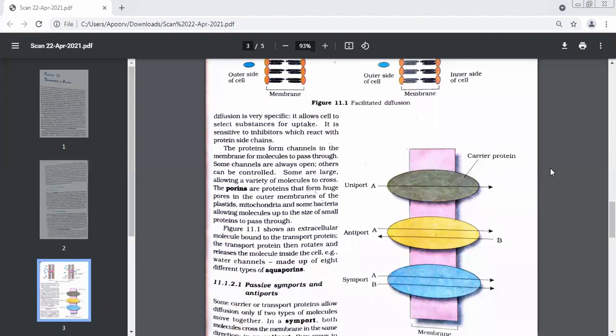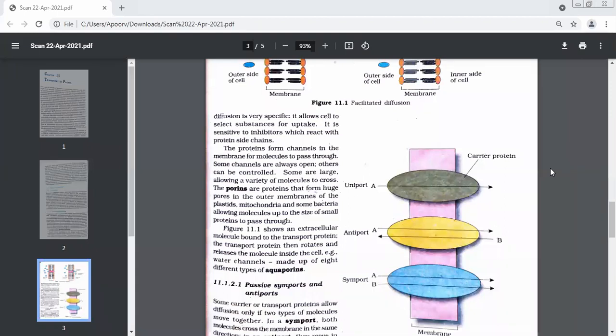Anadi, whom would you like to ask a question from? Anadi, can you hear me, beta? Yes, ma'am. Ask a question. Whom would you like to ask a question from? Ma'am, from Divya Singh. Okay, Divya Singh, be ready. She wants to ask you a question. Start, Anadi. Your time starts now. Divya, are you there? Yes, ma'am. Okay, be ready to answer.